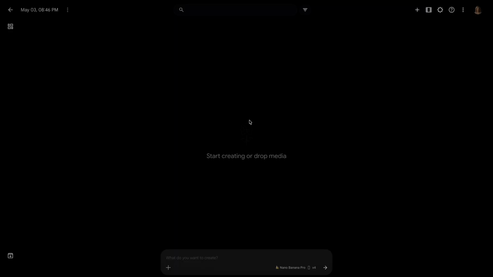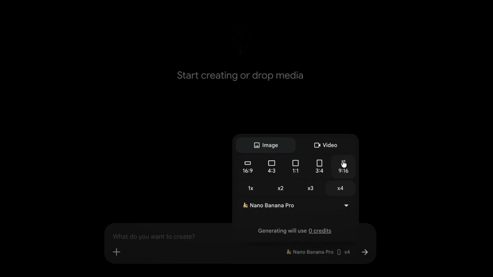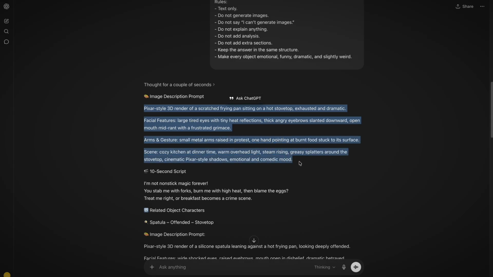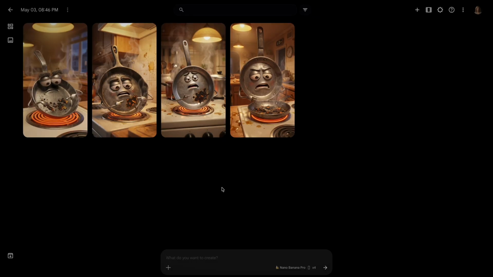Step 2. Generate your images in Google Labs Flow. Open Google Labs Flow, create a new project, select vertical aspect ratio, and set output to 4 images per generation. Copy your first image prompt from ChatGPT, paste it in, and generate. When evaluating the 4 results, you're looking for one quality above everything else.